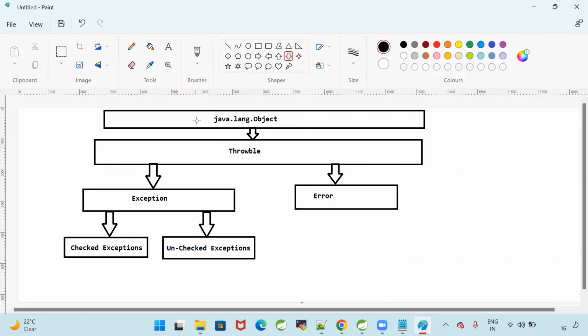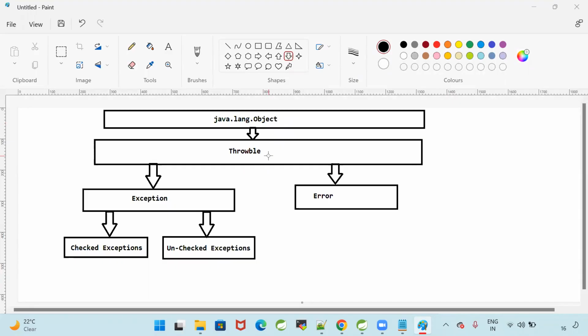Good. So we are trying to understand what is the hierarchy for the exceptions. The hierarchy for the exception: java.lang.Object is the topmost superclass in Java. From that Object class, the Throwable class is extending the properties.